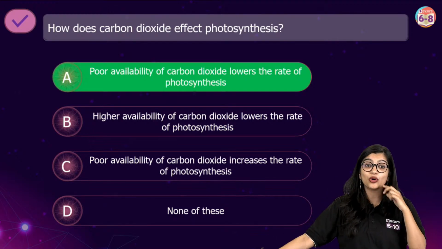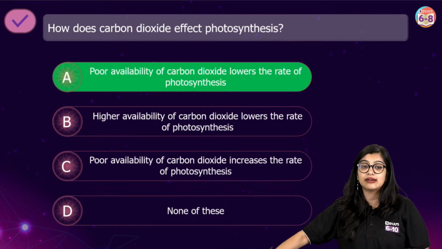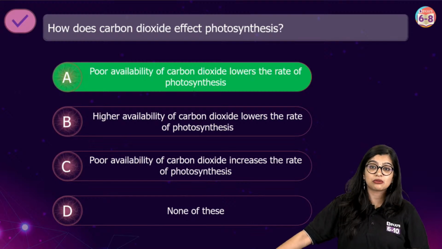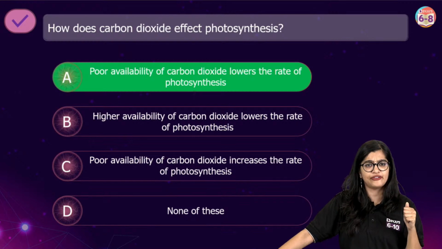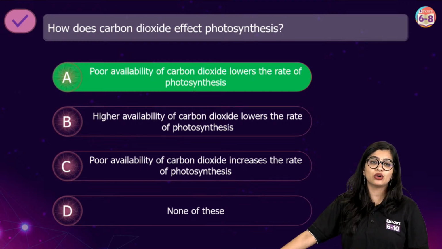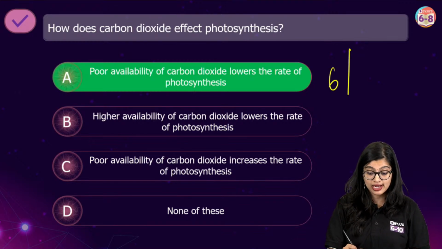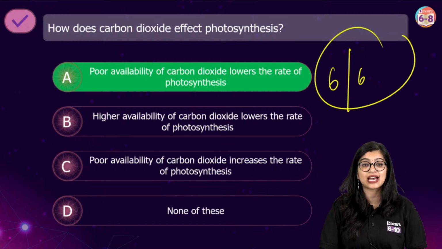Because normally as you go to higher classes, when you go to 9th standard, 10th standard, all of these questions will come like this, and at that point you should not get scared. You guys should be confident, right? So that's why we give you questions like this at this point. Very good, all of you. All of you have scored 6 out of 6.